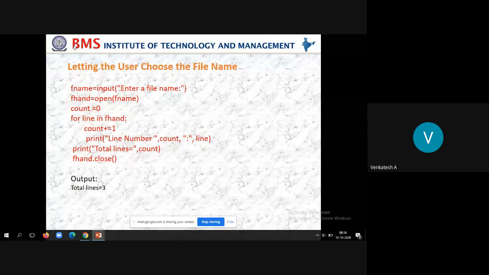So fname is equal to input of Enter a file name. You are asking the user to input from the keyboard, and whatever the user enters is stored in the variable fname. Then open the file with the name the user has given: file handle is equal to open of fname.